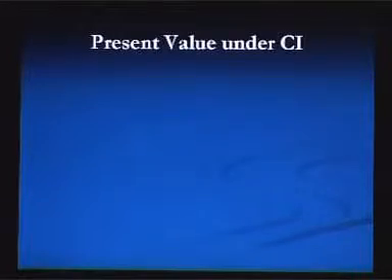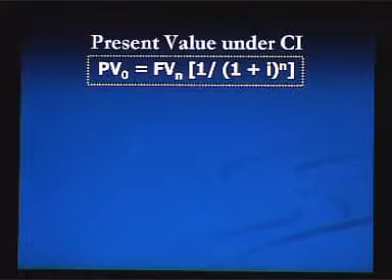To take your decision in this particular case, you have to calculate the present value of taka 2000 to be received after 10 years, and you have to compare this present value and taka 1000 to be received now to get your conclusion. To calculate present value under compound interest, we can use this formula now.